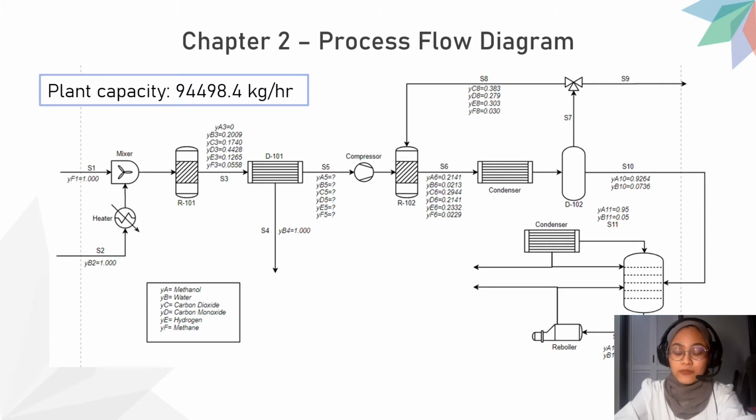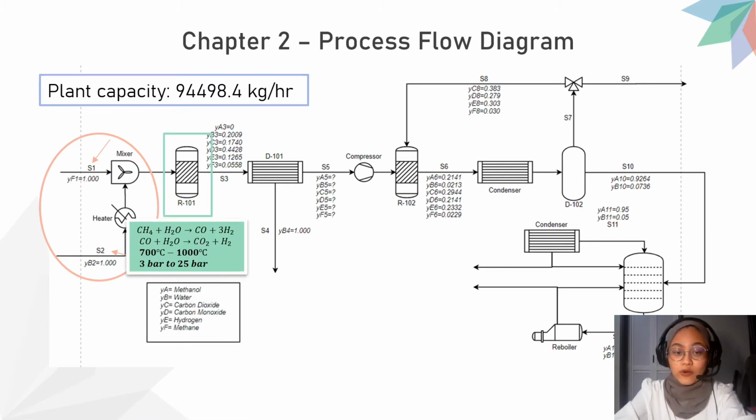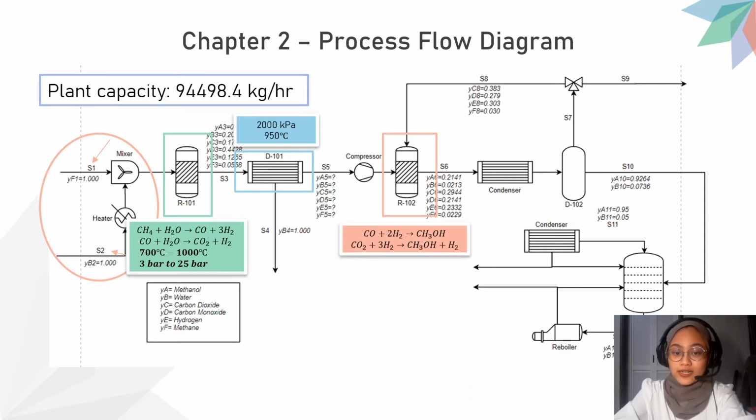The process of methanol synthesis starts with water and methane mixed together in the mixer, as the production of syngas is obtained through the reaction of methane under excess steam. At the reforming reactor R101, through steam methane reforming and at given conditions, syngas is produced. The chemical reaction is as shown. The syngas is then fed into the condenser D101 to remove excess water. The remaining product then enters the methanol reactor R102, where the reaction is as shown.